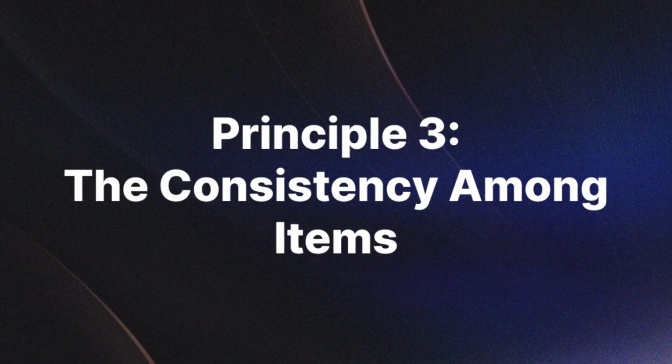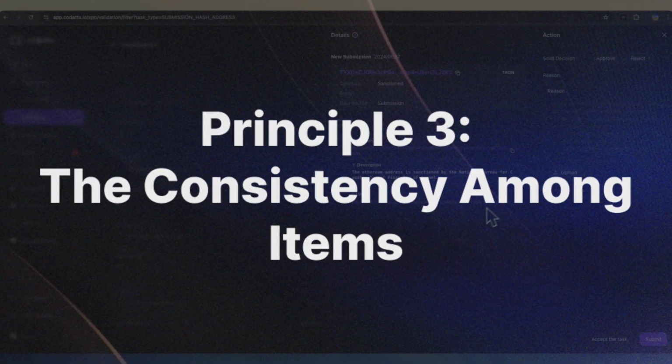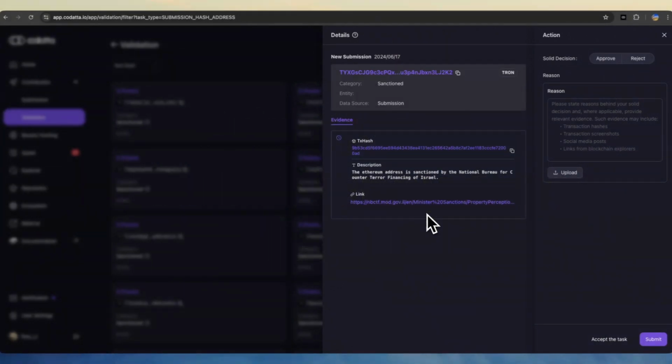Then it would be the consistency among items. If the entity in the submission is Binance, then its category should be Exchange CEX. There should be at least one screenshot included that shows the same address as it is in address item. Higher self-consistency leads to a higher pass rate, which will further promote data quality and reputation of the user. In the long run, you will find higher rewards from the protocol.